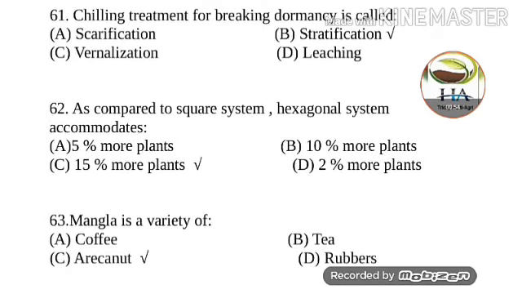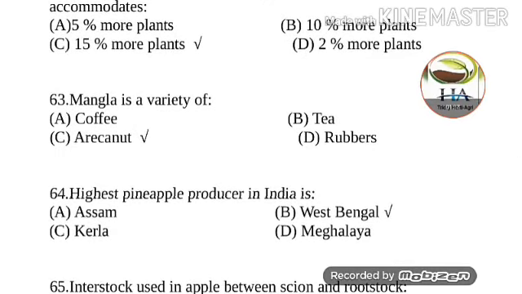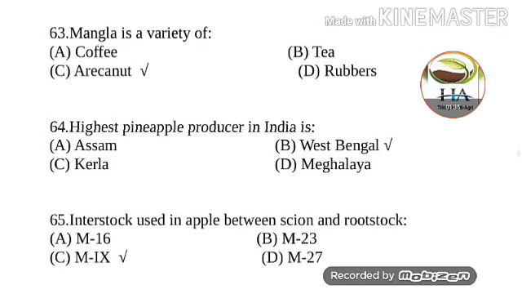Next question is, as compared to square system, hexagonal system accommodates. Options are 5% more plants, 10% more plants, 15% more plants and 2% more plants. So as compared to square system, the hexagonal system accommodates 15% more plants. Next question is, Mangla is a variety of. Options are coffee, tea, areca nut and rubber. Answer of this question is areca nut. Other than Mangla, Sumangla and Srinagar are very famous varieties of areca nut.